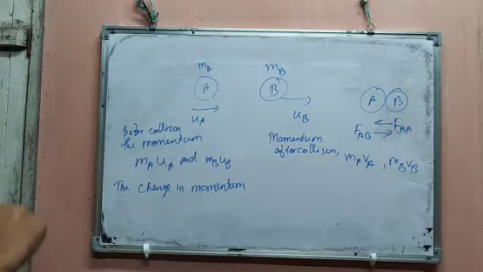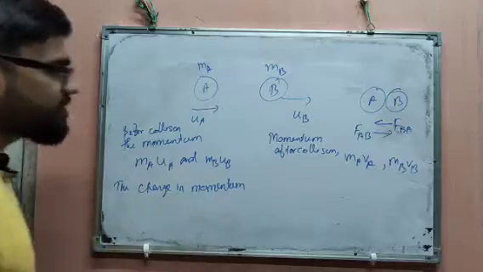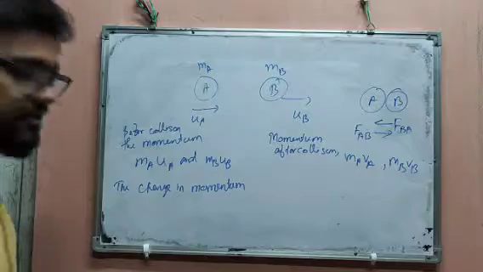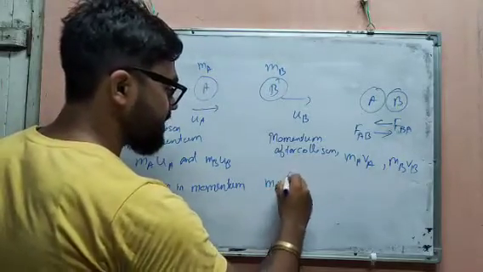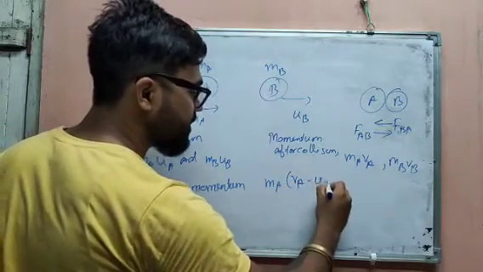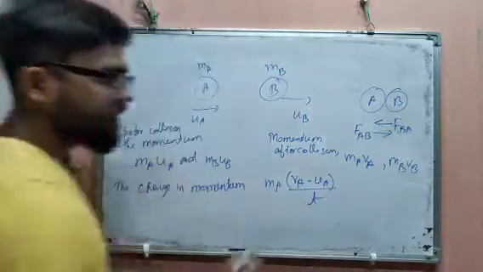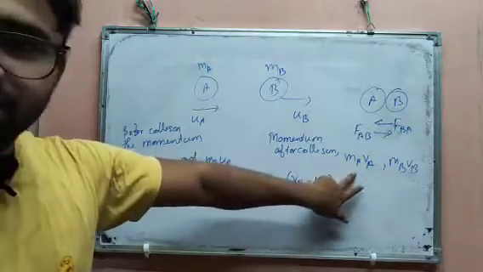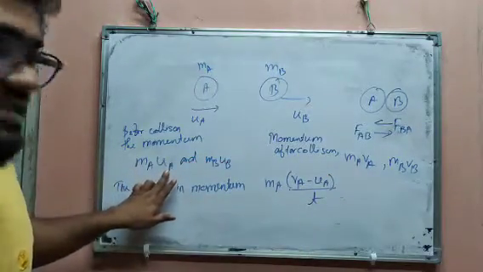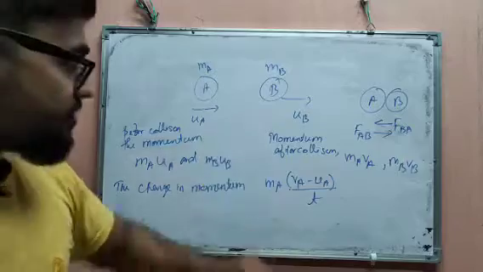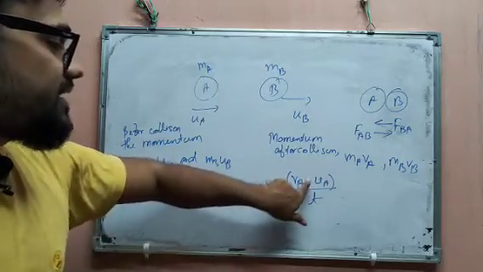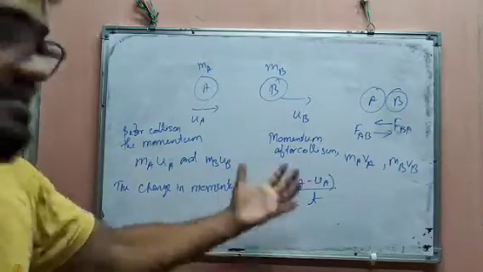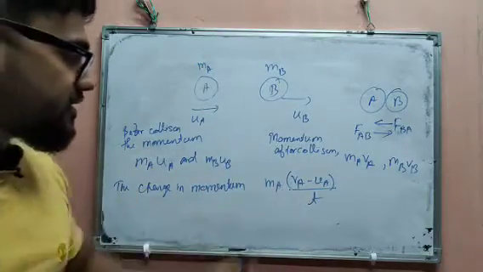So change in momentum will be what? The change in momentum for the object A will be defined as MA (VA minus UA) divided by T. Now you may be confused about why this comes. MA VA is the final momentum, and MA UA is the initial momentum. So I just jumped one step: from the final we have to subtract the initial one, MA VA minus MA UA.